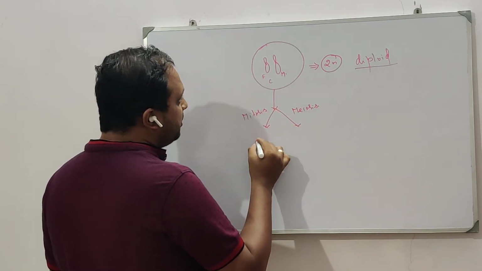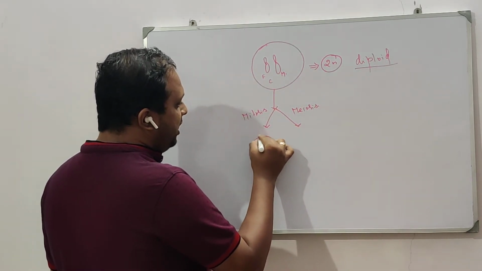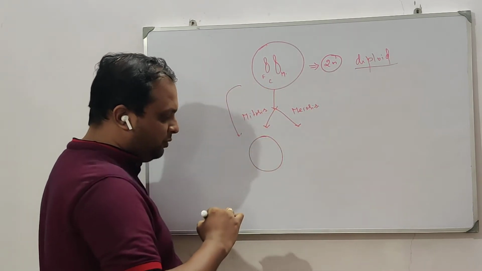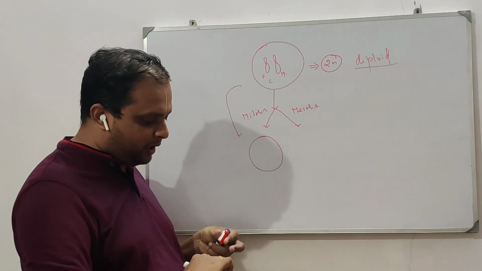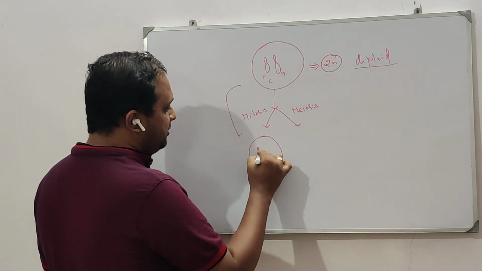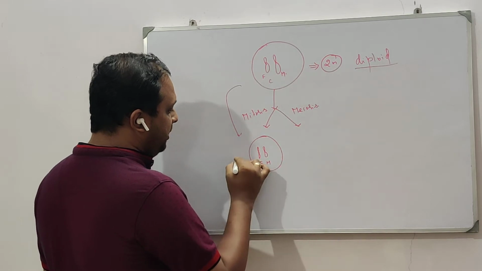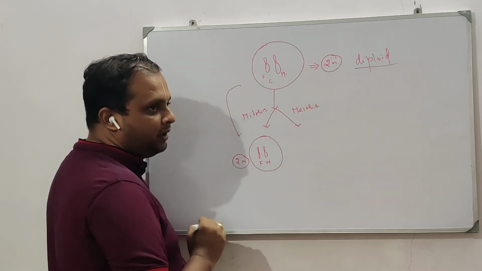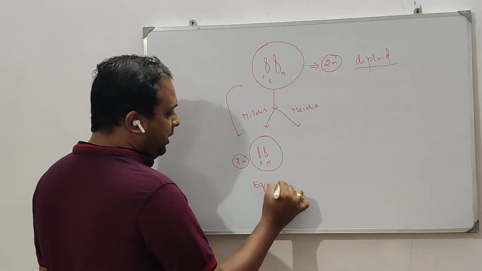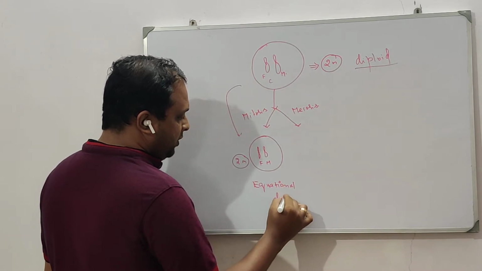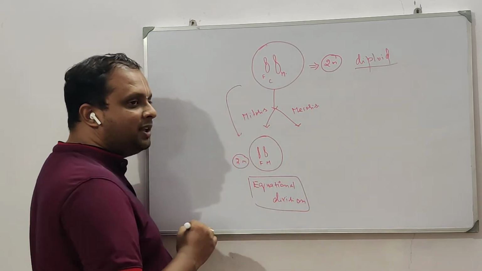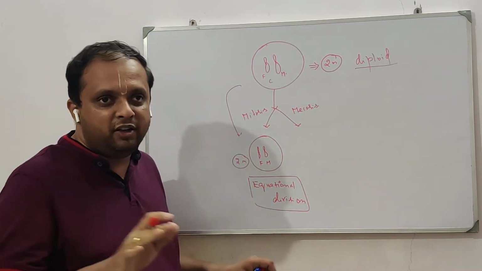If it undergoes mitosis, I'll have the same type of cell as I have here. I'm not getting into those details, but my point is that mitosis produces the same thing. This is also diploid, 2n. I call this an equational division. The resultant cells are pretty similar to the parent cell; there is no difference.